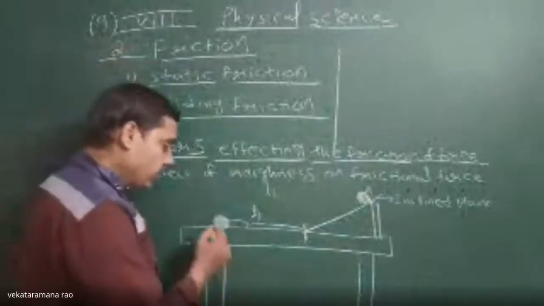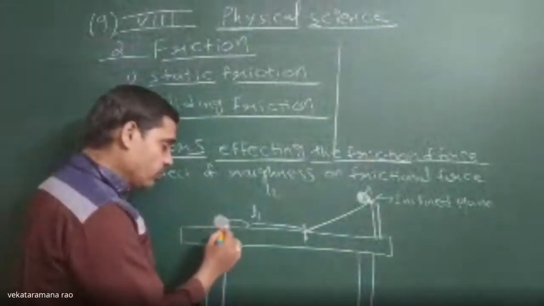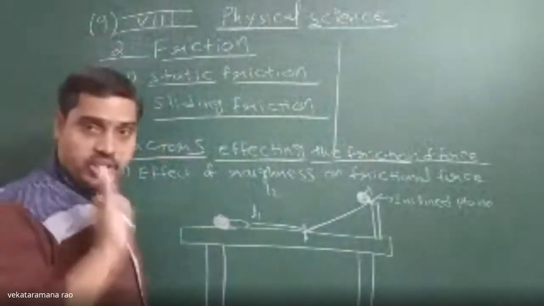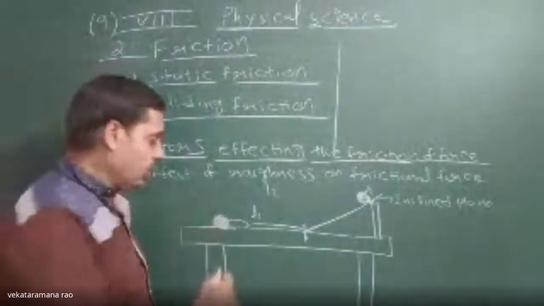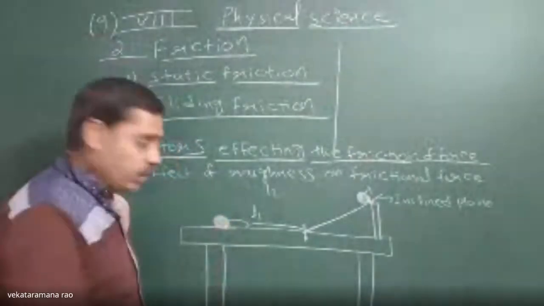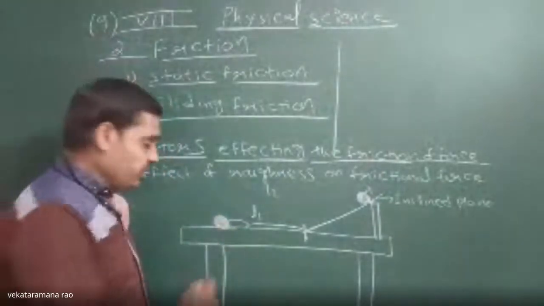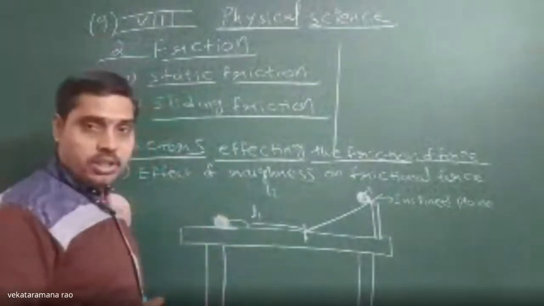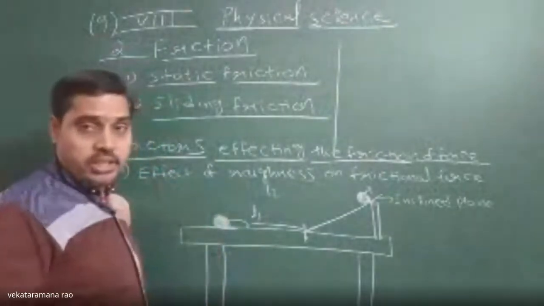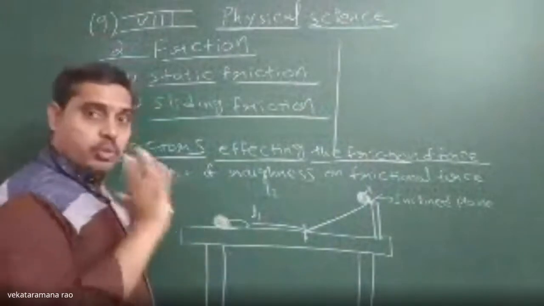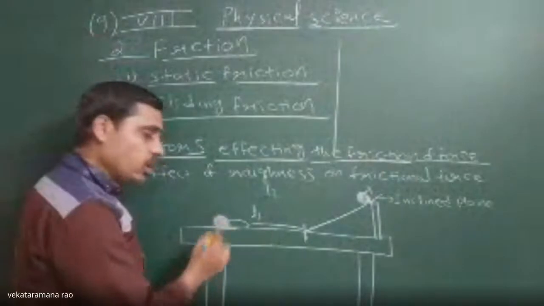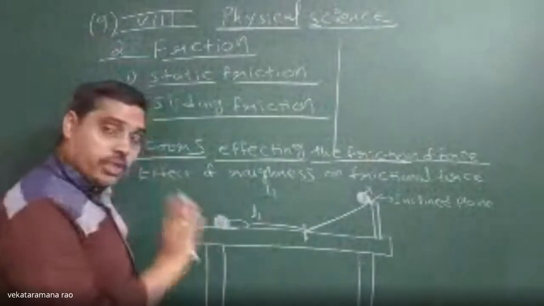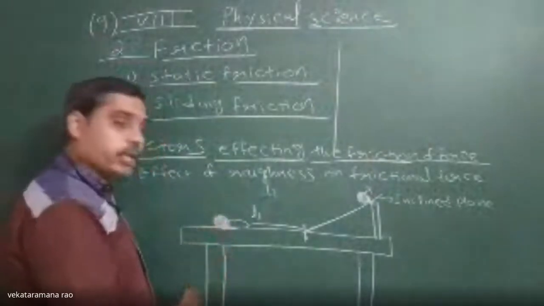That means there might have been some force acting between the surface of the marble and the table surface, which tries to oppose the relative motion of this marble. Since the marble surface is in touch with the surface of the table, one force is acting which tries to restrict the motion of the marble on the table.